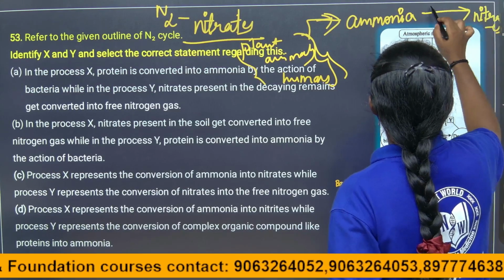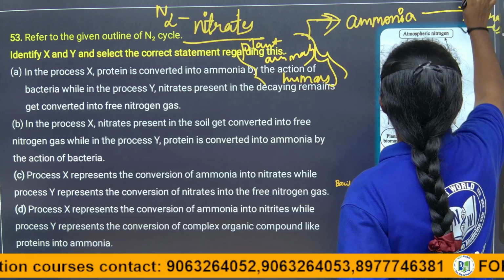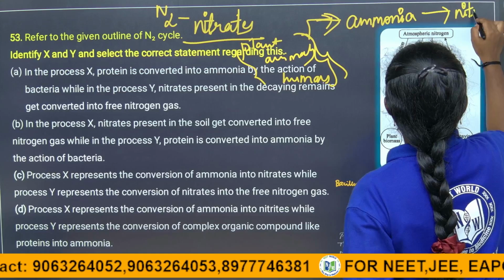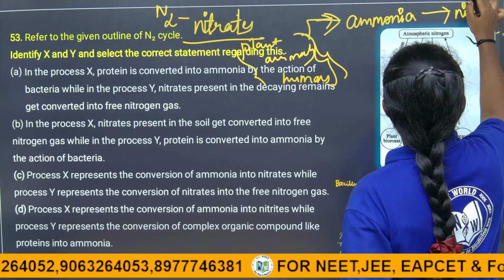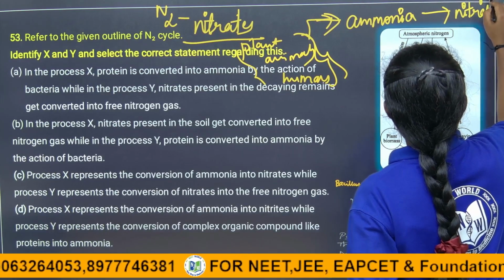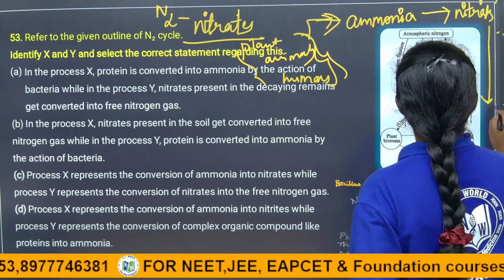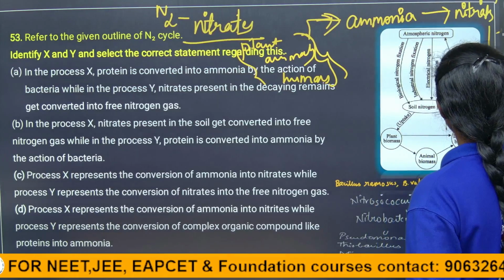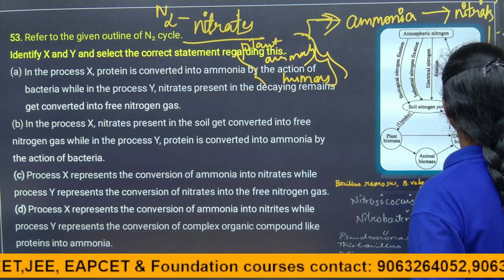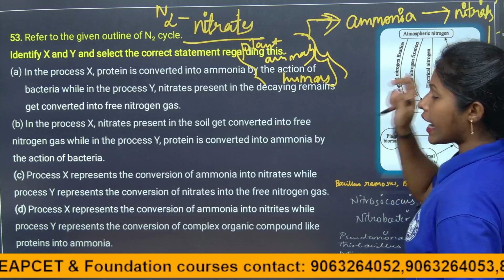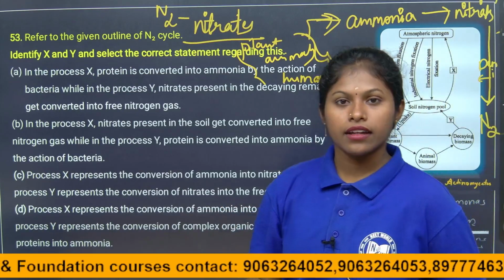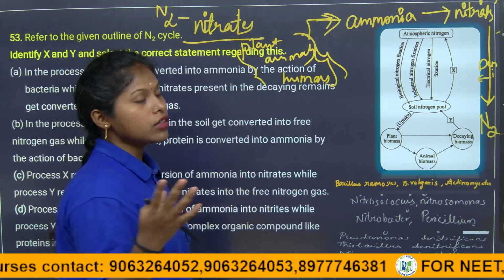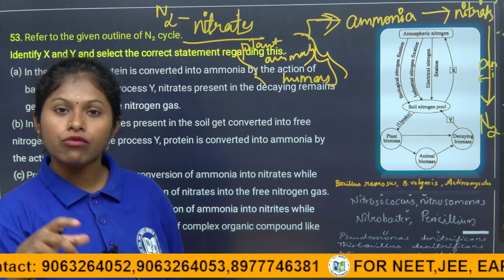This process is called, children, nitrification. Again these nitrates are converted into the atmospheric form, nitrogen. This process we call denitrification, which means the nitrates are going back into the atmosphere. These are the four main steps involved in the nitrogen cycle.